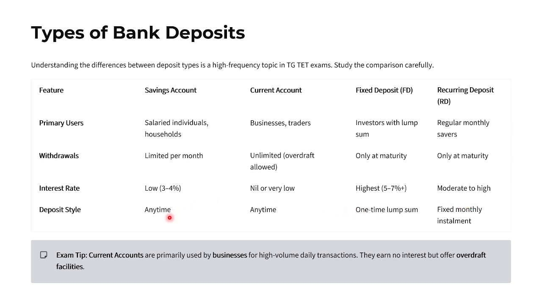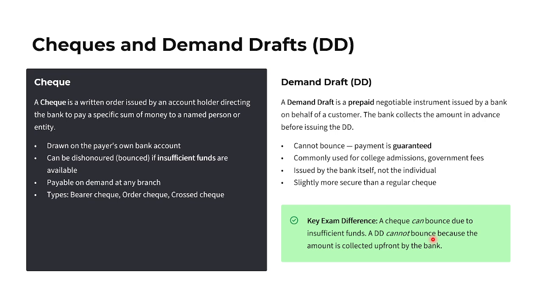Then deposit style. In a savings bank account you can deposit anytime, and in a current account at any time. But in a fixed deposit you have to deposit a lump sum at once. Recurring deposit is a fixed monthly installment. So examination tip: the current account is primarily used by businessmen for high volume transactions. There is no interest on a current account, but they have the facility of overdraft. These are the types of bank deposits.